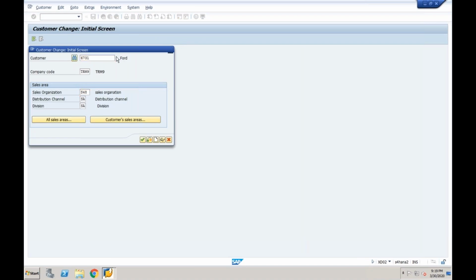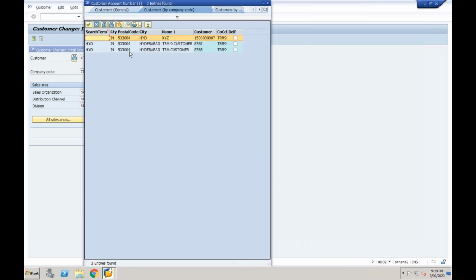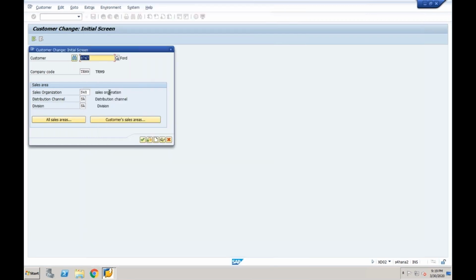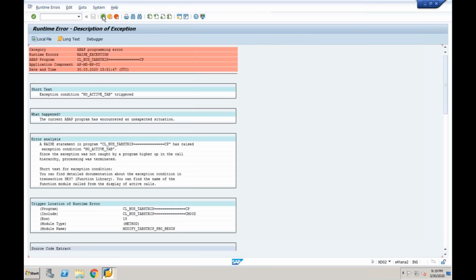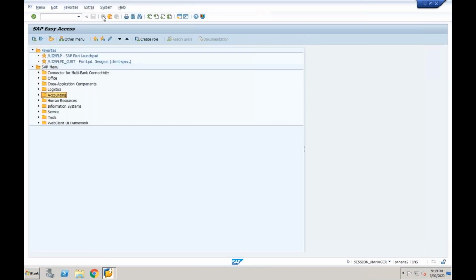Oh, I have taken the wrong one. TRM9 customer. If I want to add a contact person to this customer, or let's say it is a counterparty, I want to add contact details. Right now, contact details are not there. What do I need to do?